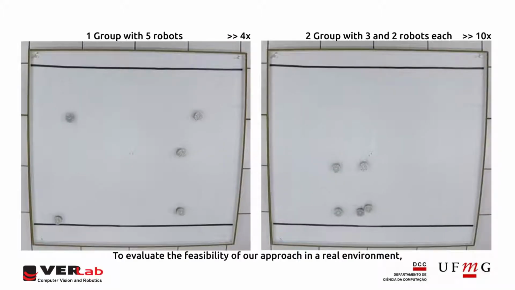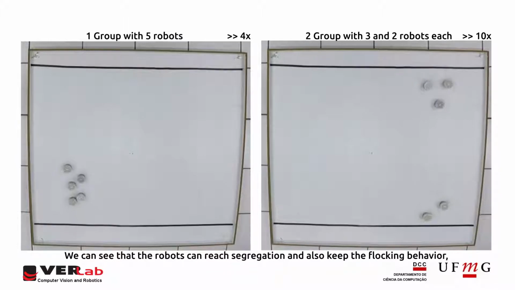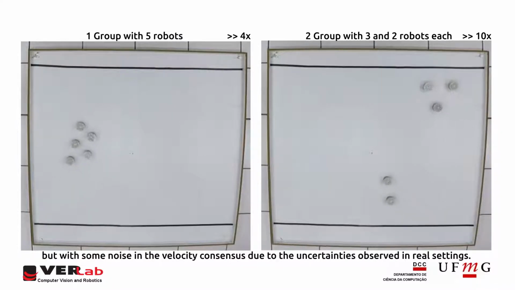To evaluate the feasibility of our approach in a real environment, we performed proof-of-concept experiments using 5 epoch robots. We can see that the robots can reach segregation and also keep the flocking behavior, but with some noise in the velocity consensus due to the uncertainties observed in real settings.